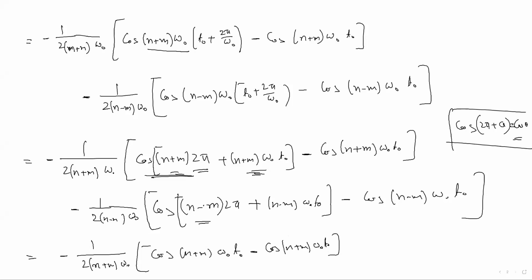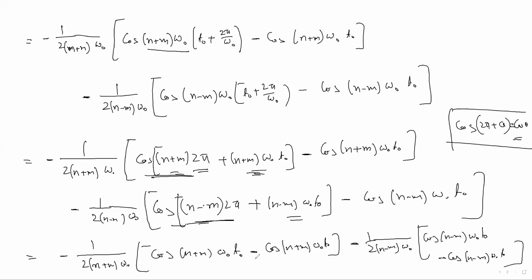Similarly for the second term also, minus 1 by (n minus m) omega naught in bracket, cos (n minus m) omega naught t naught minus cos (n minus m) omega naught t naught. This term cancels with this term, and this term cancels with this term. Something minus something is 0, so ultimately it gives 0. Hence the given signals are proved.